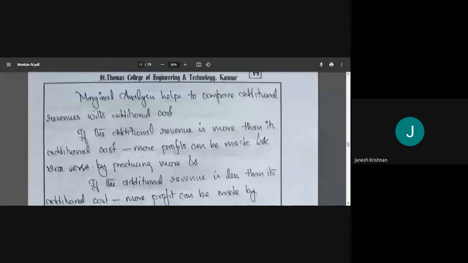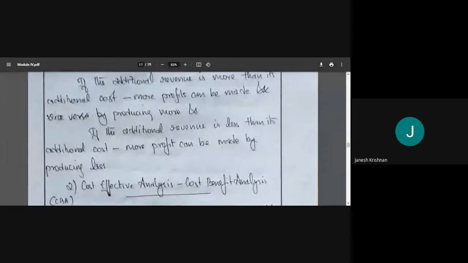And what will happen if the additional revenue is less than the additional cost? It means that when we are producing one more, our revenue is decreasing. Our income is decreasing. That means more profit can be made by producing a smaller number. When we are producing the 1,001st unit, our revenue is 10.